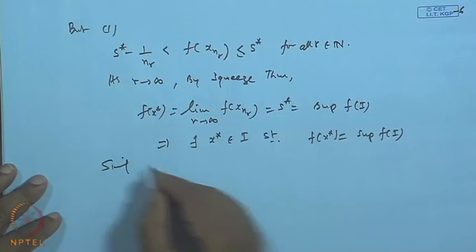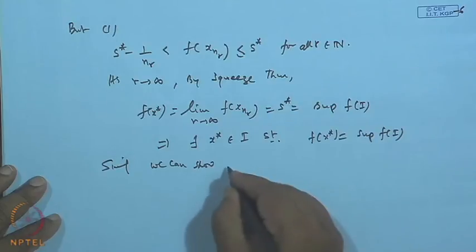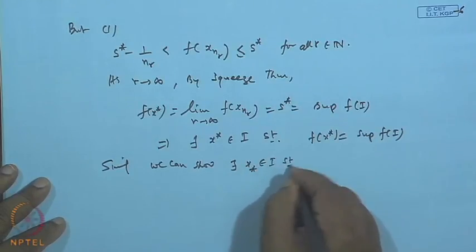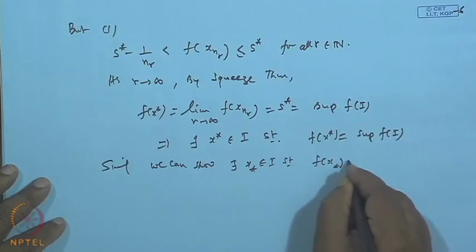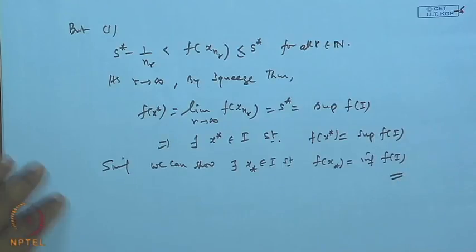Similarly, we can show that there exists an x lower star in I such that f of x lower star is the infimum of f(I), and this completes the proof for this much.